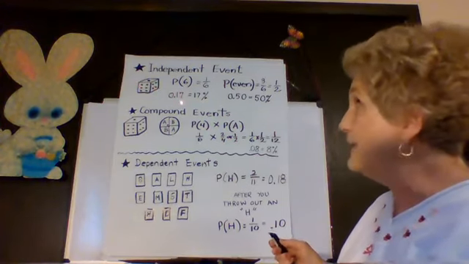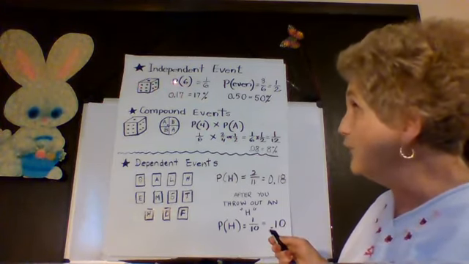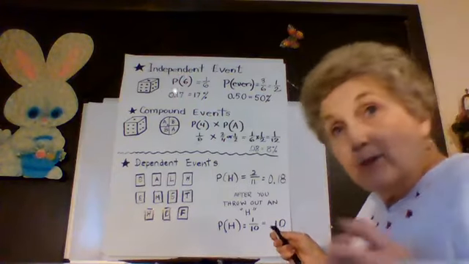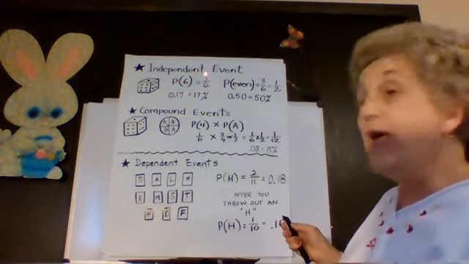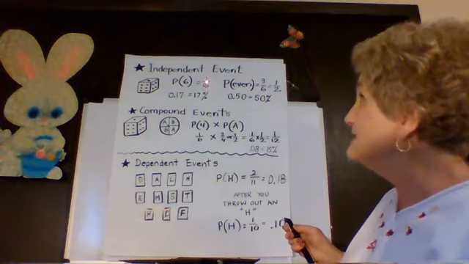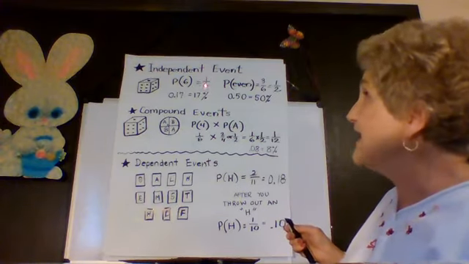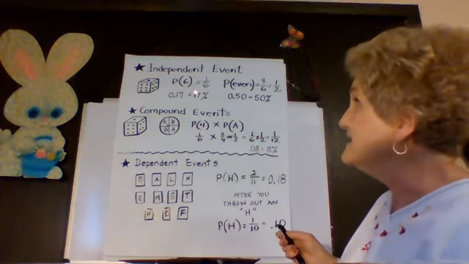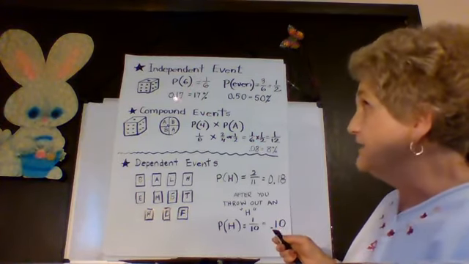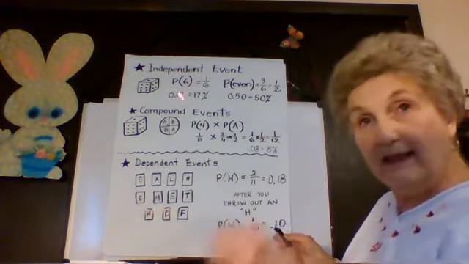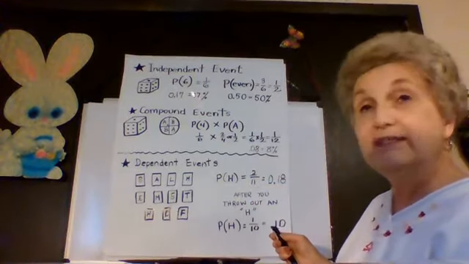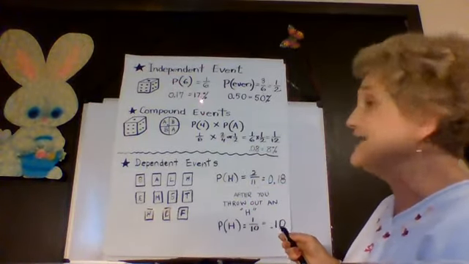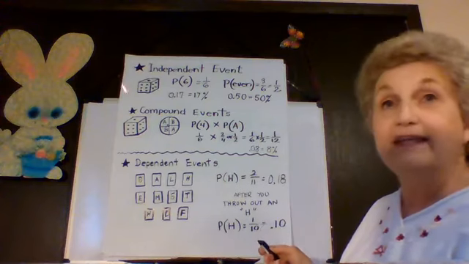There's 1 on that side, 6 on that side, 4 on that side. If I want the probability, that's what that P stands for, of getting a 6 when I roll my dice, it would be 1 try out of 6. 1 chance out of 6 tries that it would take for me to get a 6. Now, I can change that to a decimal, 0.17 if you plug it in your calculator, which is 17% chance of getting a 6 if I roll that dice.